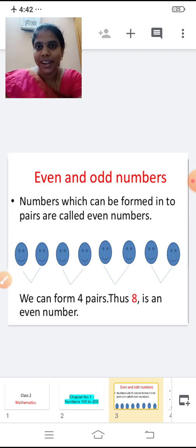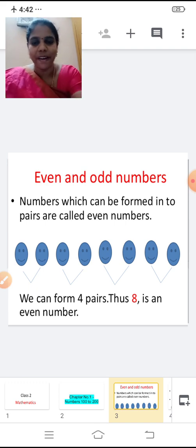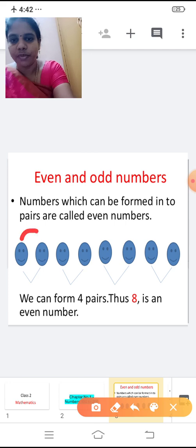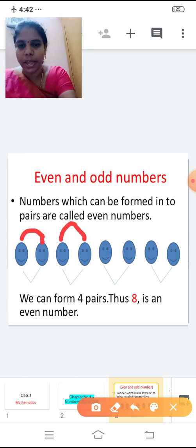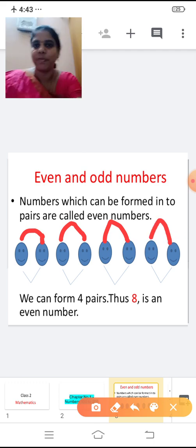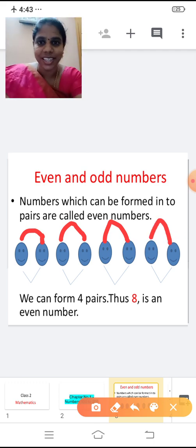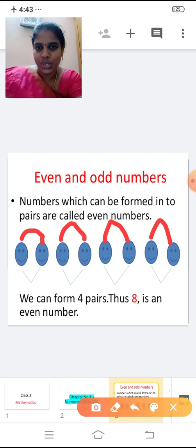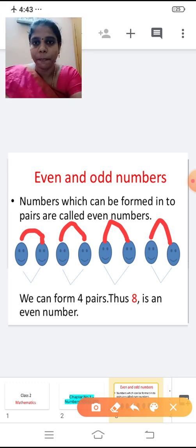So can we form a pair now? Yes, 2 forms a pair, right? So this first 2 form one pair, and next 2 one pair, and these 2 form one pair, and this 2 forms a pair. So how many pairs are there, tell me? So 1, 2, 3, 4 pairs. So we can form 4 pairs. So thus 8 is an even number. So if we can make a pair, then it is an even number, right?